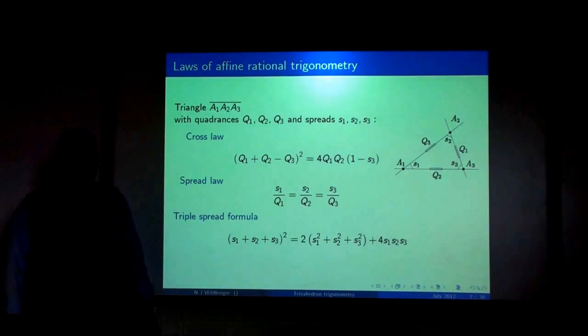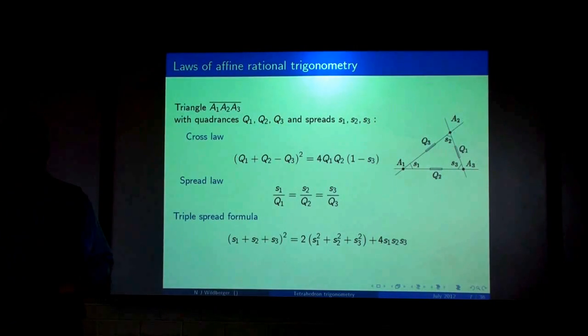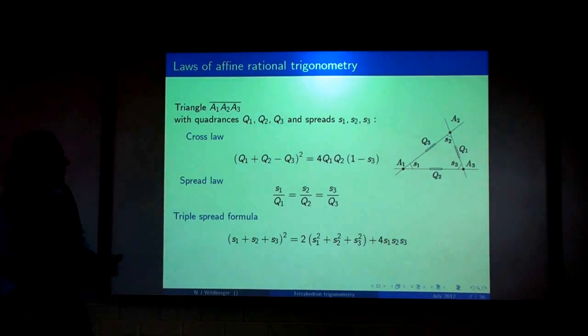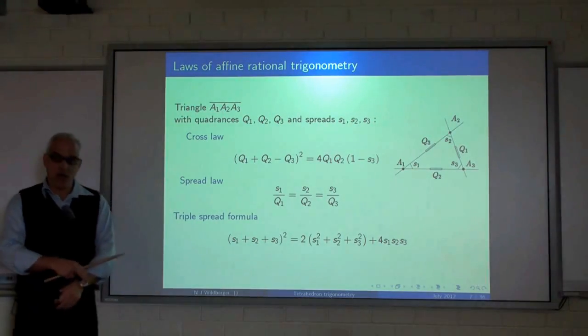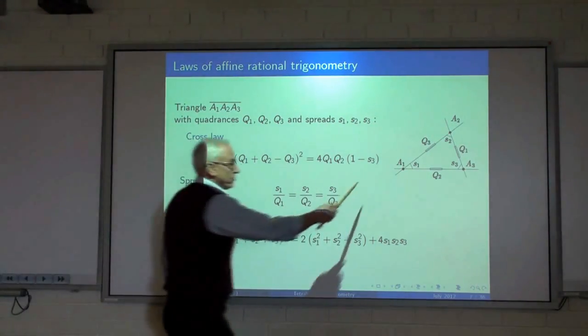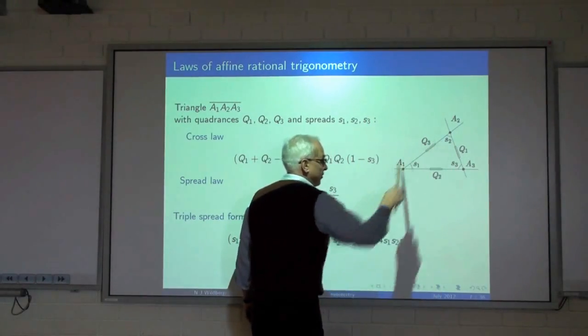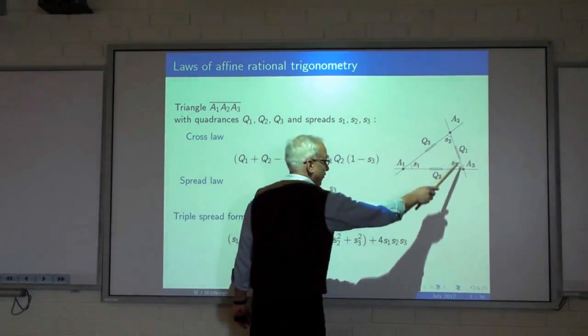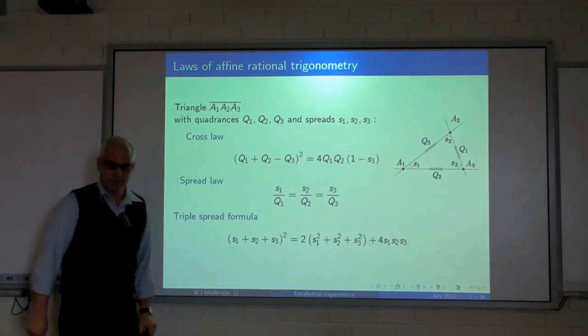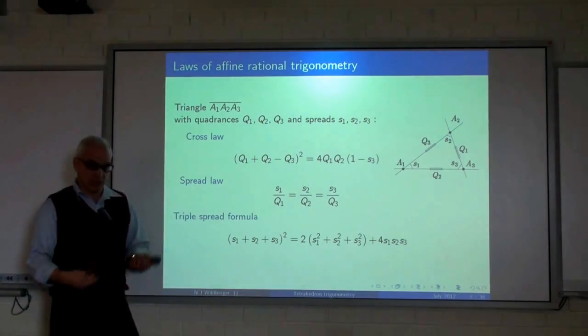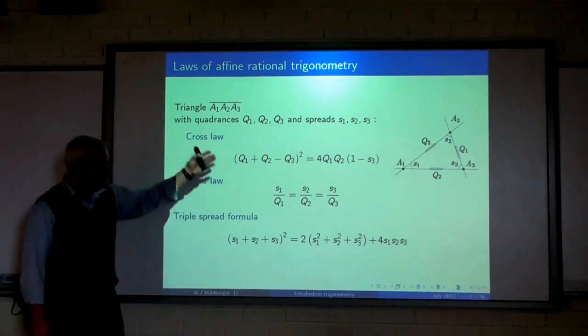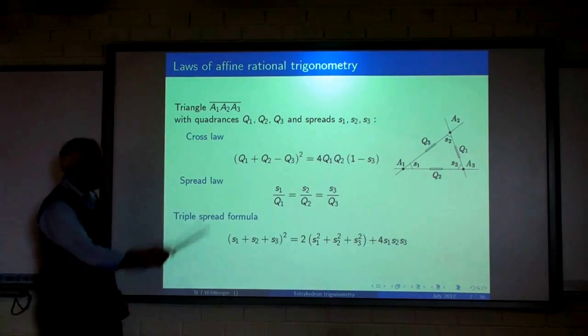Okay, so now we come to trigonometry. So here are the three main laws of rational trigonometry concerning a triangle with three quadrances, Q1, Q2, Q3, and three spreads, S1, S2, and S3. What are the relationships between these six quantities? Here they are right here. The first one is the cross law.